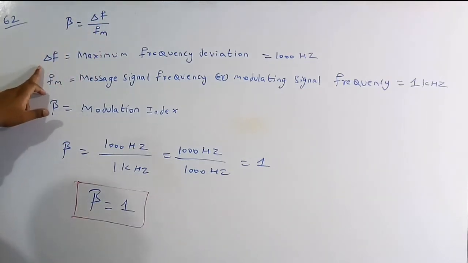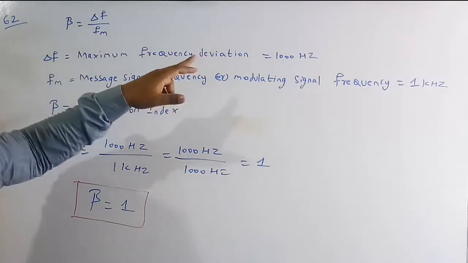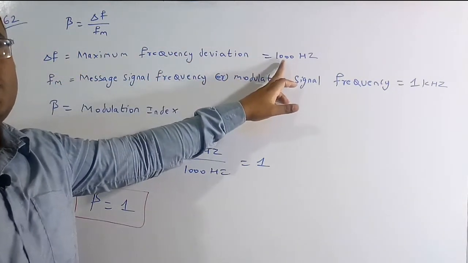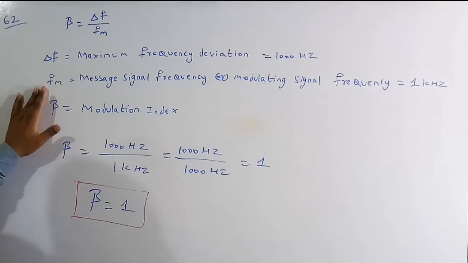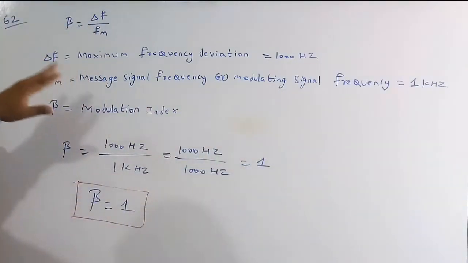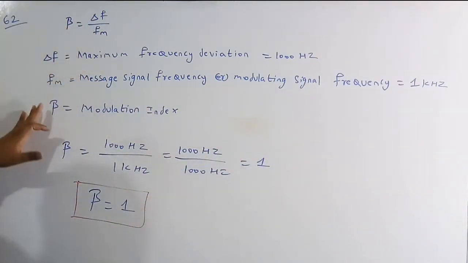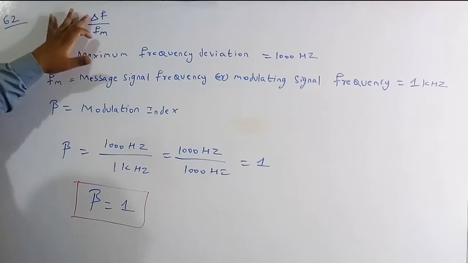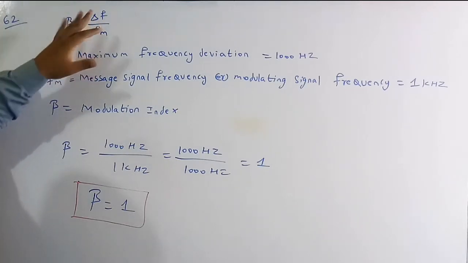Delta f is called the maximum frequency deviation, given in the question as 1000 hertz, and similarly fm is called the message signal frequency or modulating signal frequency. The value given in the question is 1 kilohertz. We need to find the modulation index, and beta is called the modulation index. We know the values of delta f and fm, so substitute those values.